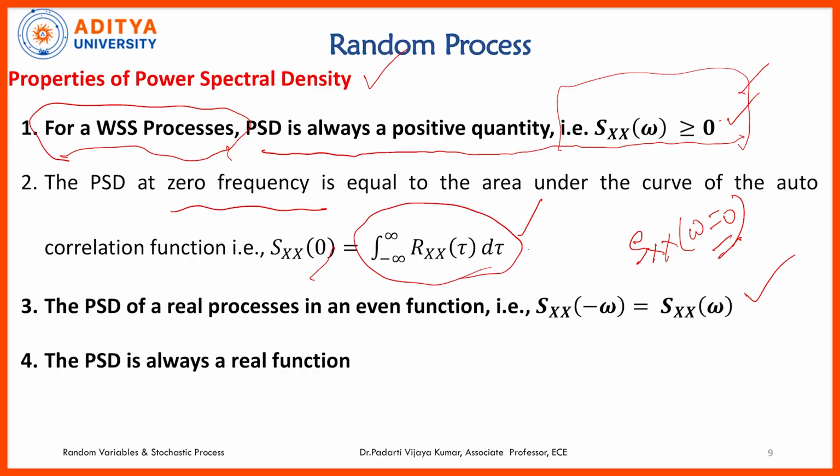Next, power spectral density is an even function of omega. We know what is meant by an even function: f of minus x is equal to f of x. So similarly here, Sxx of minus omega is equal to Sxx of omega. So it is an even function of omega, and the power spectral density is always a real function.